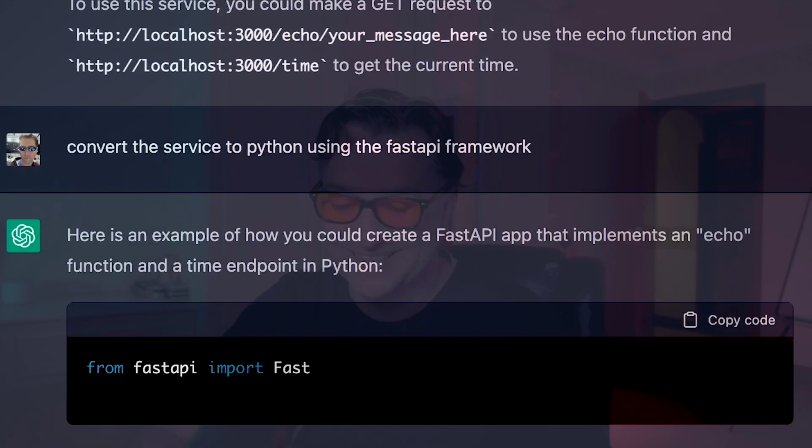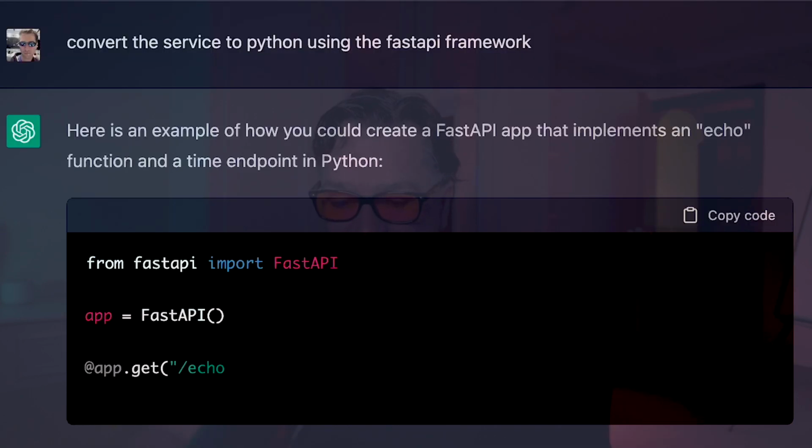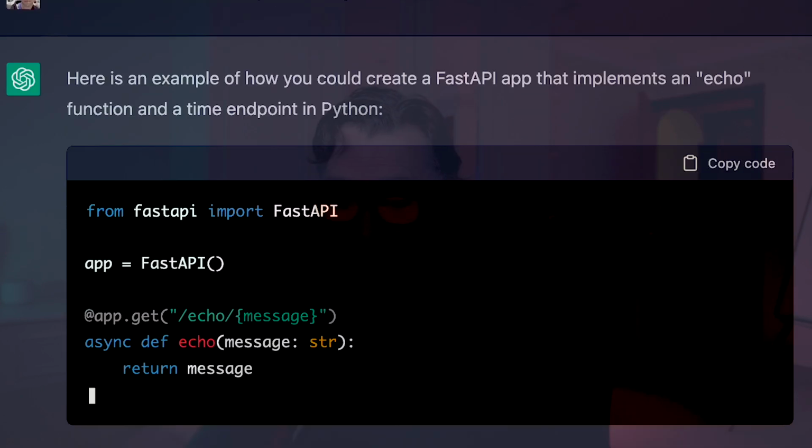So let's just run it. So I'm not a very good Python programmer. I don't know FastAPI very well, but let's see what it comes up with. And here we go. Here's an example of how you create a FastAPI app that implements an echo function and a time endpoint in Python.